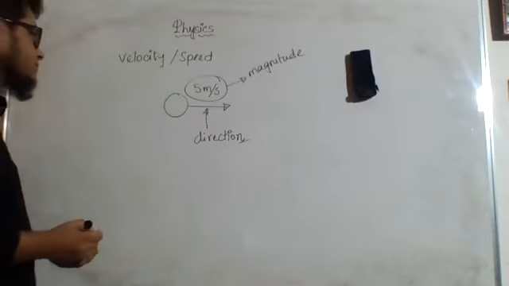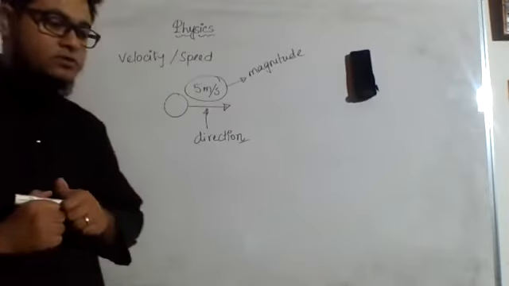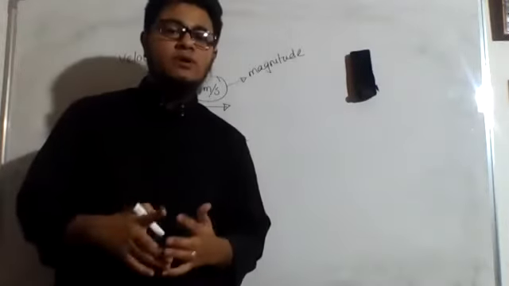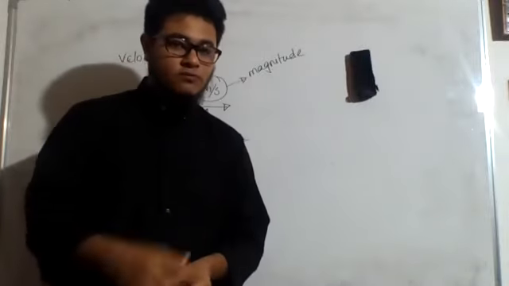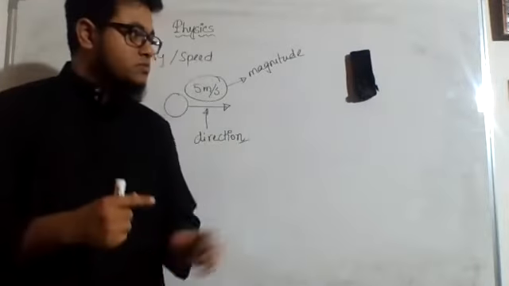Achha. Now, when we are talking about velocity, if you remember in SSC level, we talked about two types of velocity, two terms of velocity.